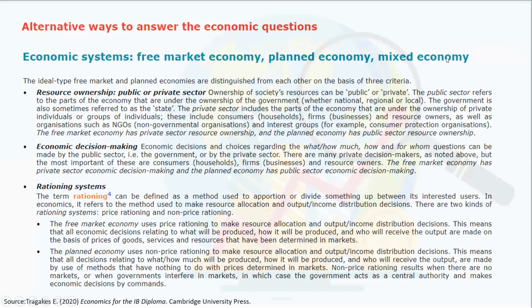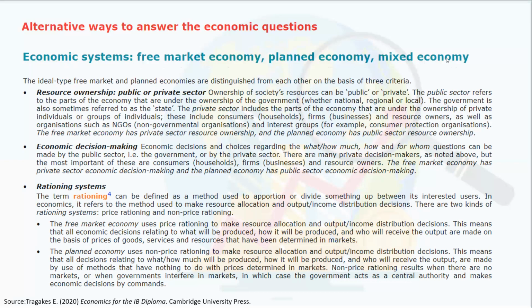The term rationing can be defined as the method used to provide, to apportion, to divide something up between its users. In economics, this refers to the method used to make resource allocation and output income distribution decisions. So there are two systems: price rationing and non-price rationing. Let's concentrate on the two methods.